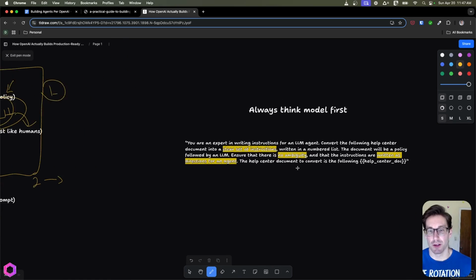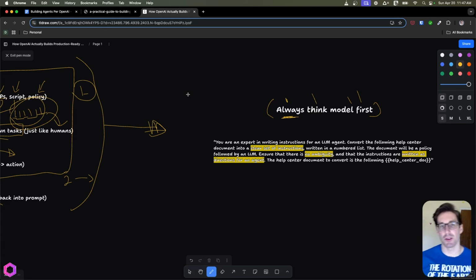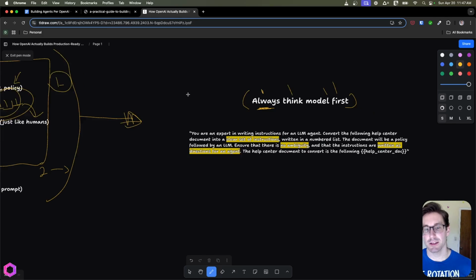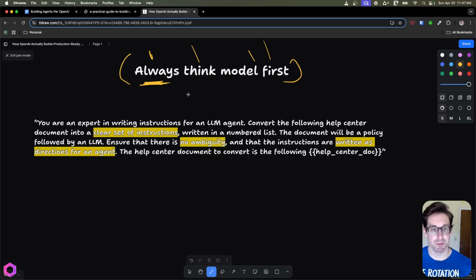And also, one really big thing here is a reminder I have to give to myself almost every single day, which is always think model first. What does that mean? Everything I mentioned here, most of it can be done by AI. So you don't have to go off and do all the prompting yourself. Honestly, most of the prompts I make today are made by AI, because AI is just so good at making prompts. Now here's an example from OpenAI in their guide of how to do this.